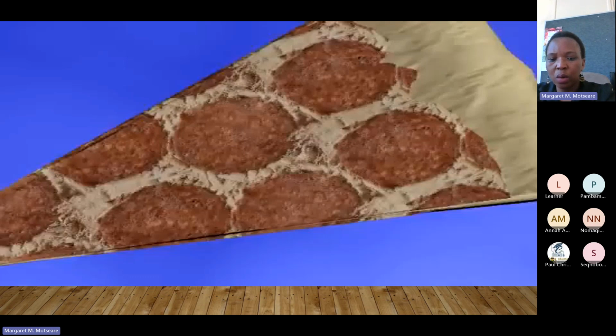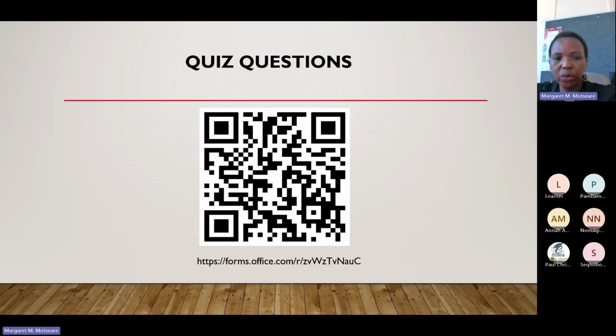Now what I'm going to ask of you is to take your iPads and take a picture of this QR code. There's a link there, and there are questions there so that you can answer those questions based on what you have just learned.